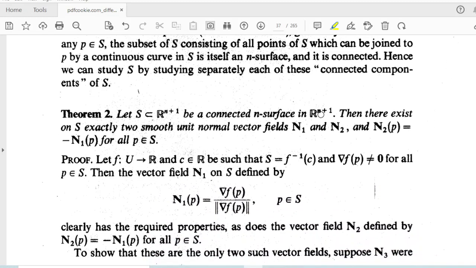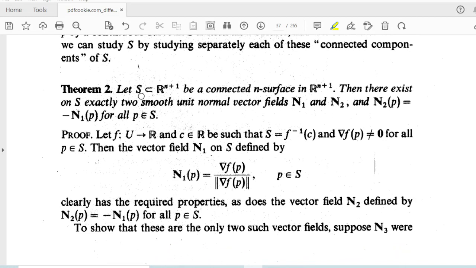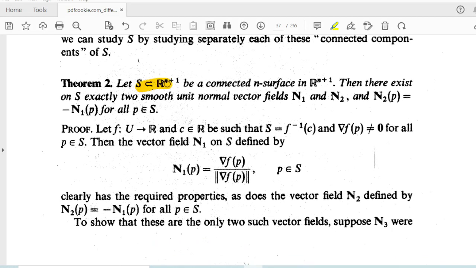So next we have a theorem. Let S be a connected n surface in Rn plus 1. Then there exist on S exactly two smooth unit normal vector fields, n1 bar and n2 bar, and n2 bar of P is equal to minus n1 bar of P. So it is a very interesting theorem.